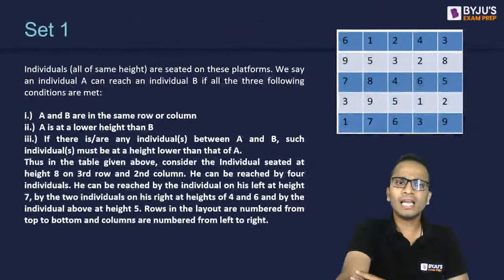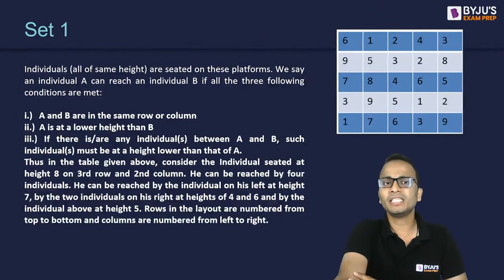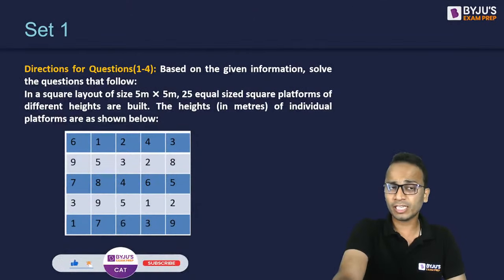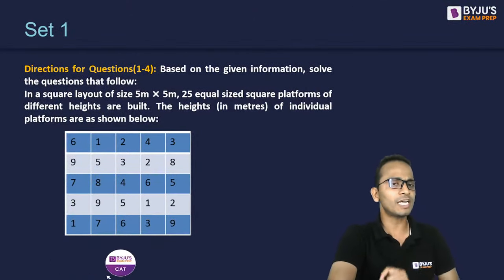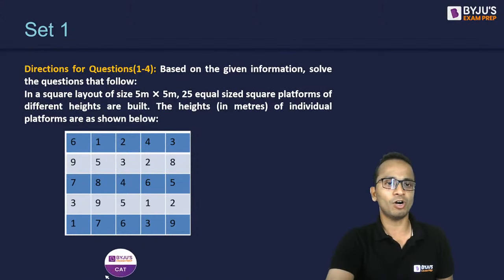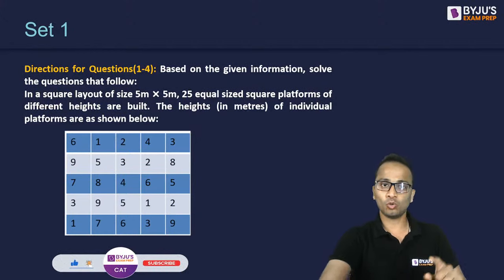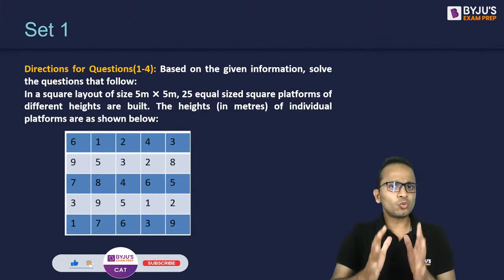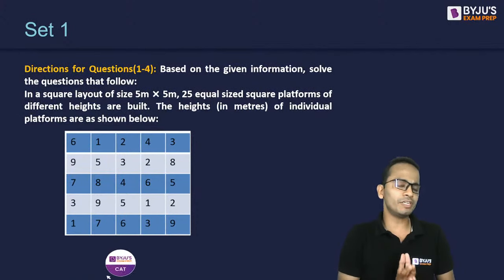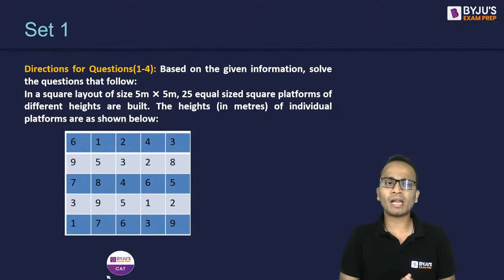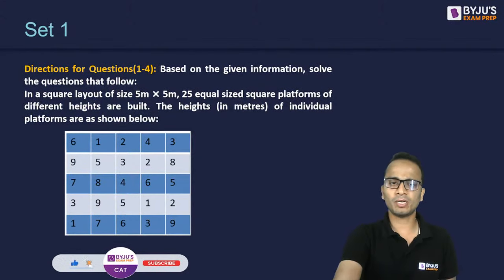Now it says that individuals, all of the same height, are seated on these platforms. So I'll take you back to make you understand this information carefully. The statement says that in a square layout of size 5 cross 5, 25 equal sized square platforms of different heights. So the size is equal, but the heights are different. These 25 equal sized square platforms of different heights are built as shown in the grid. The heights of the individual platforms are given as per below.